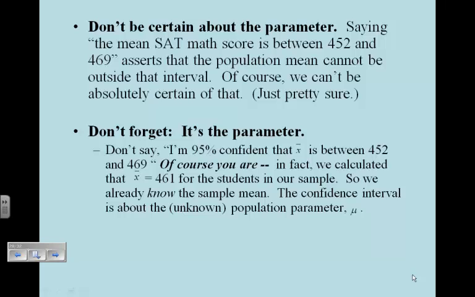And then don't forget, it's the parameter. Don't say I'm 95% confident that X bar is between 452 and 469. Of course we're sure that that's where X bar is. We know X bar. X bar is the sample, that's the mean of the sample. We already know that one. We're trying to predict the unknown population parameter mu. So be very careful with your symbols.